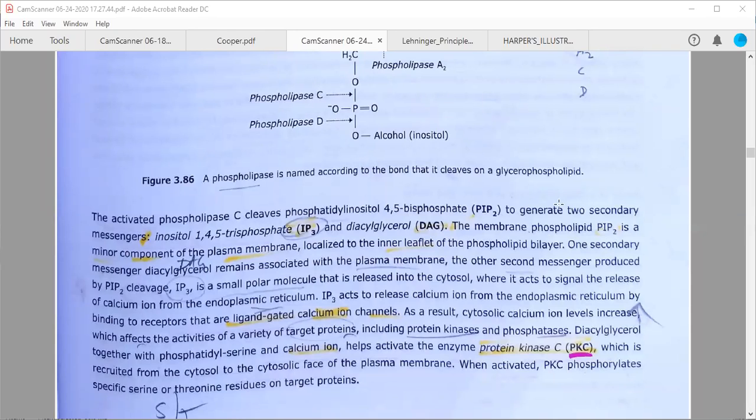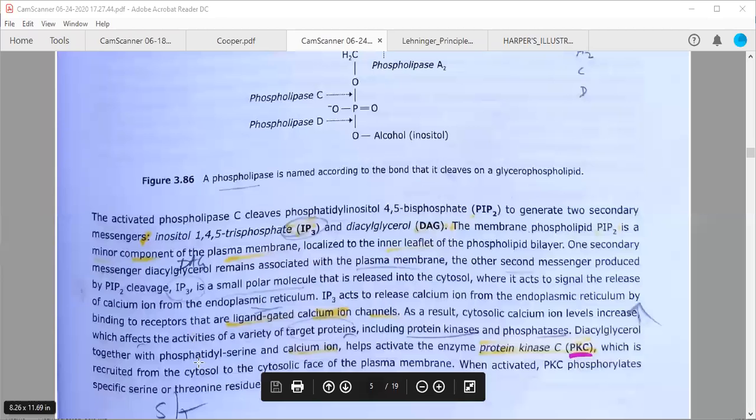Okay. So diacylglycerol together with phosphatidylserine and calcium ions help activate the enzyme protein kinase C, which is recruited from the cytosol to the cytosolic phase of the plasma membrane. When activated, protein kinase C phosphorylates specific serine or threonine residues. Note down that protein kinase C is again a serine threonine kinase, so it will phosphorylate either serine or threonine in the target proteins.